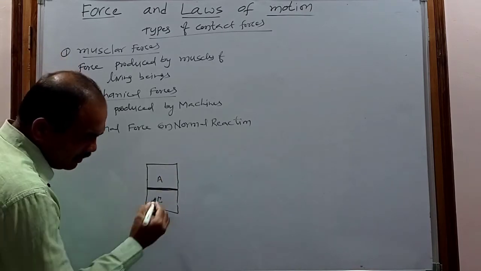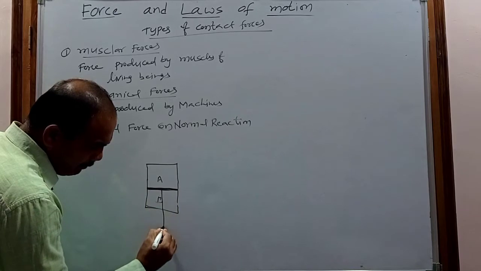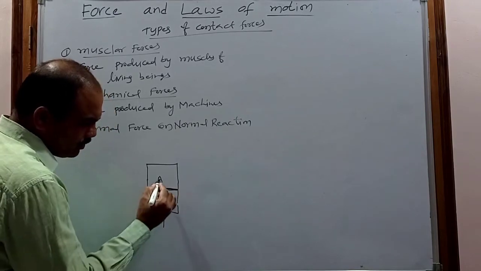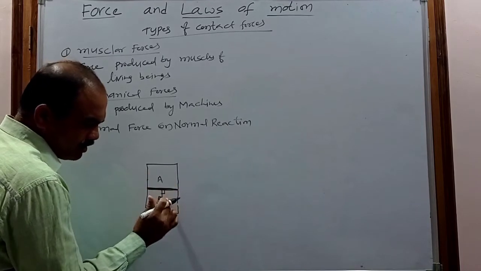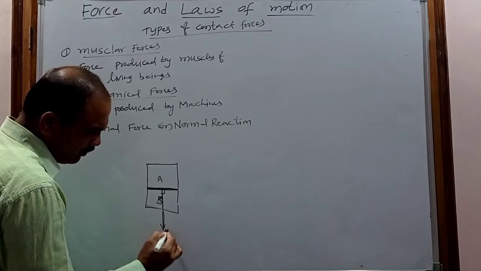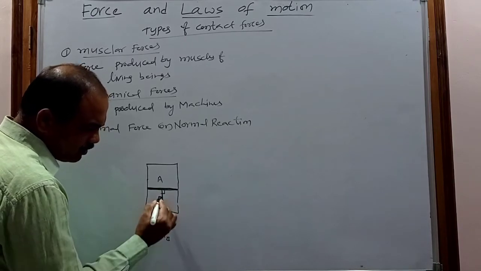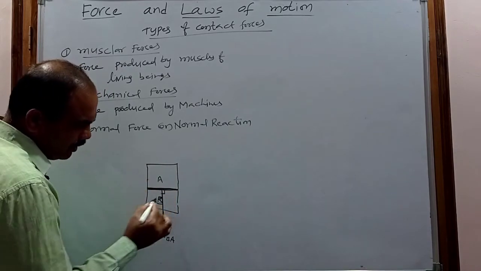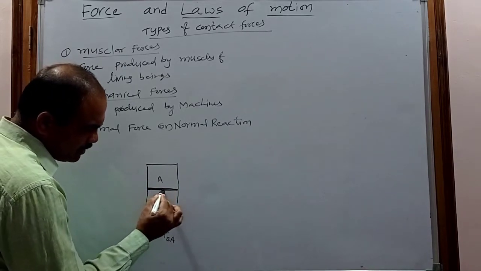That force is perpendicular to the surface of contact. When body A applies a force on B, that force is in the downward direction, perpendicular to the surface of contact.